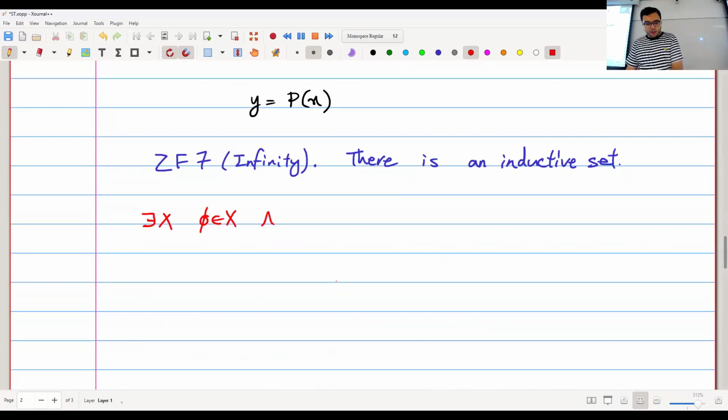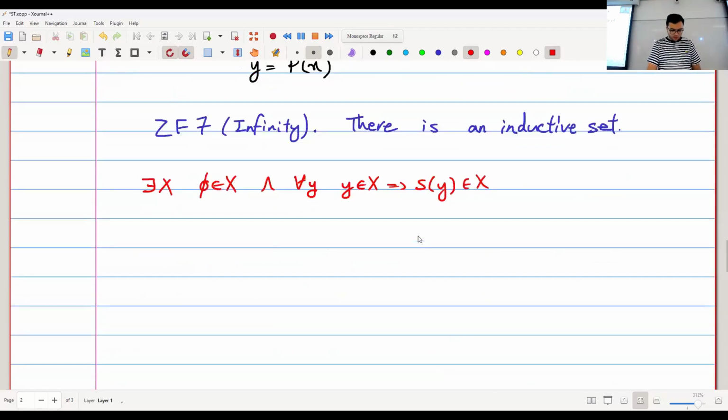And for every Y, if Y is a member of X, then the successor of Y is a member of X. And of course, I can write successor in my language too. So instead of successor of Y, I can just directly plug in what it means. It's Y union {Y}. Okay. So this is what this axiom is saying. There is an inductive set.